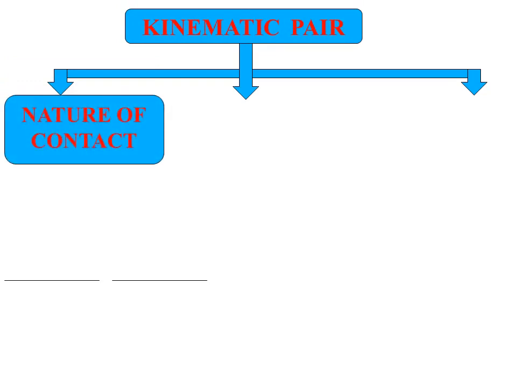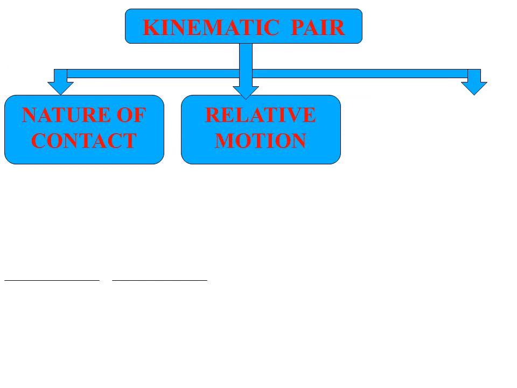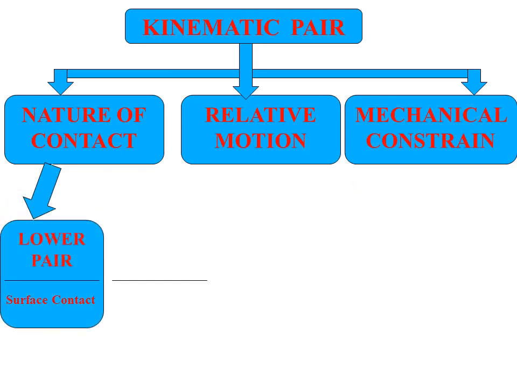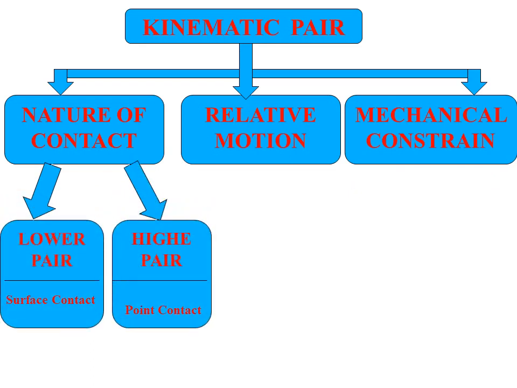Next we move to the kinematic pair. A pair is nothing but a combination of anything. Before going to the kinematic pair, we need to know the types of kinematic links. Generally we classify them into 3 types. The first one is the rigid link, which connects between 2 points. The second is the fluid link. The third one is the flexible link.